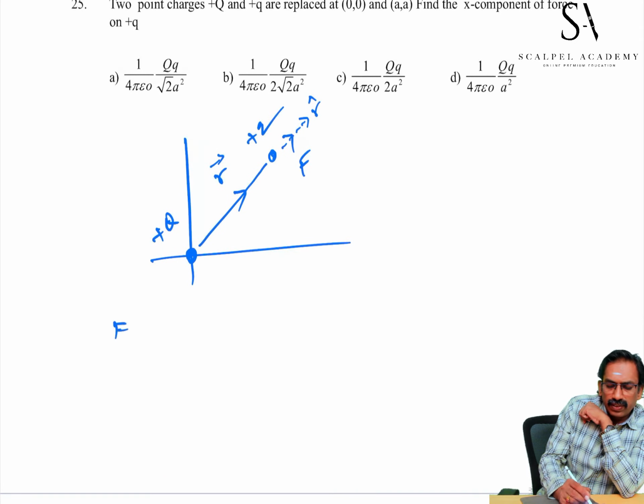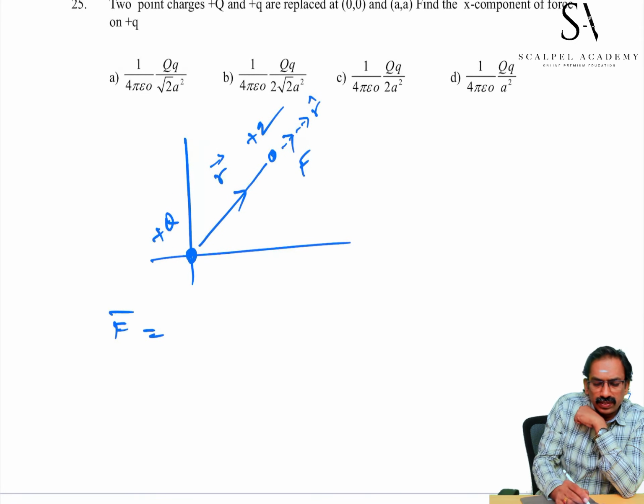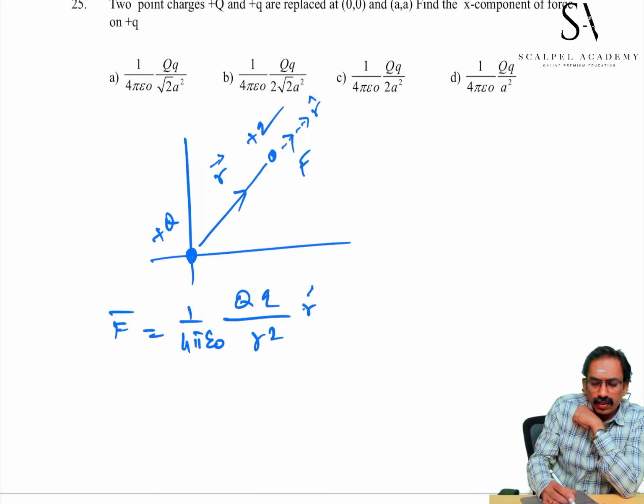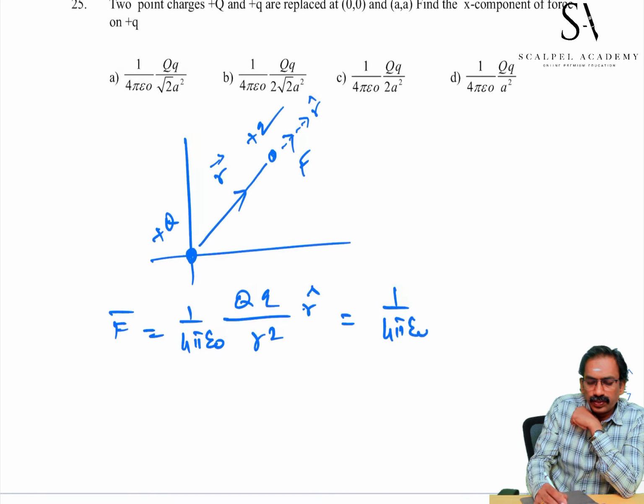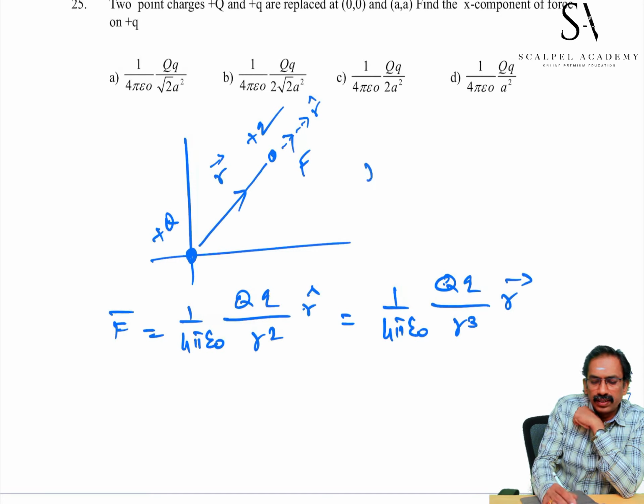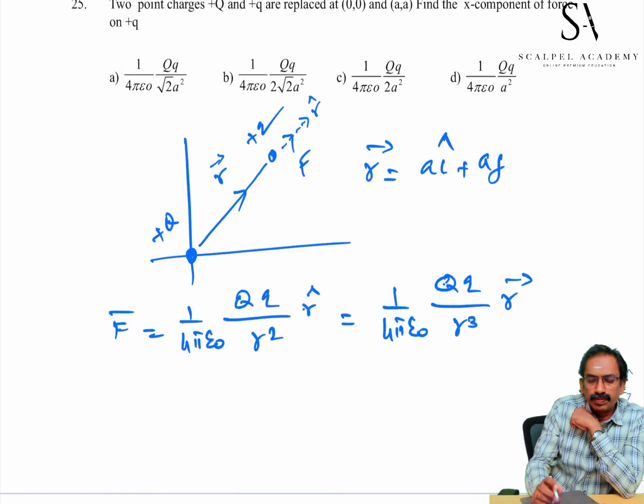F vector is equal to magnitude of the force, 1 by 4 pi epsilon naught q by r square into r cap, or 1 by 4 pi epsilon naught q by r cube r vector. What is r vector? That is a i cap plus a j cap.